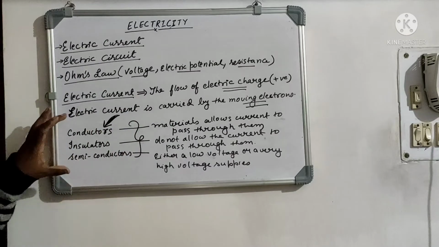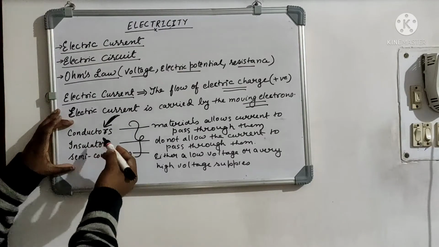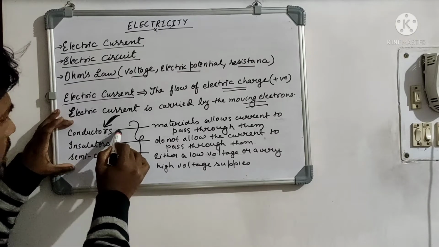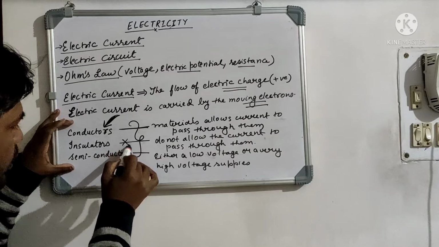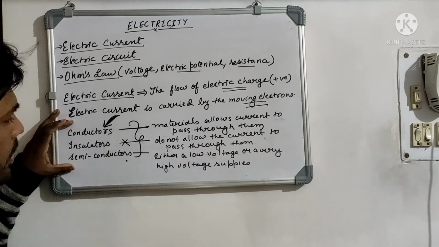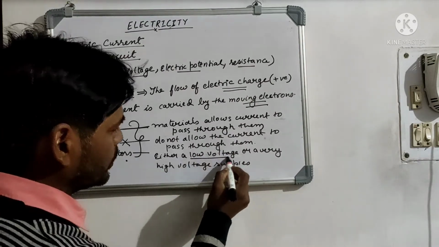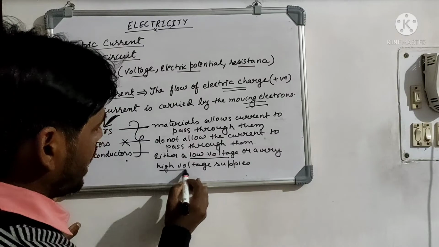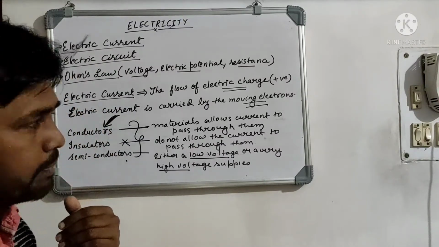So these are the three specific materials: the current can flow through them, the current cannot flow through them, or the current will flow only under certain circumstances where we have either a low voltage or a very high voltage supplied to the material.